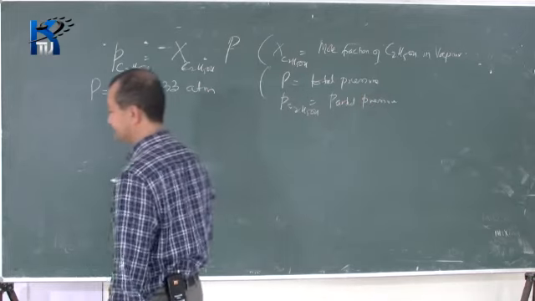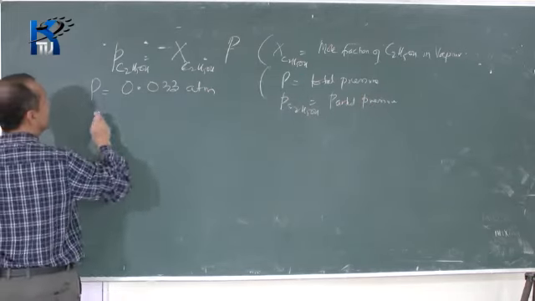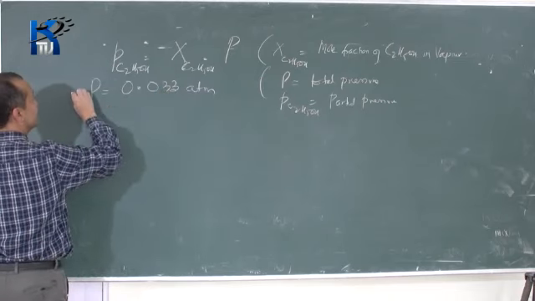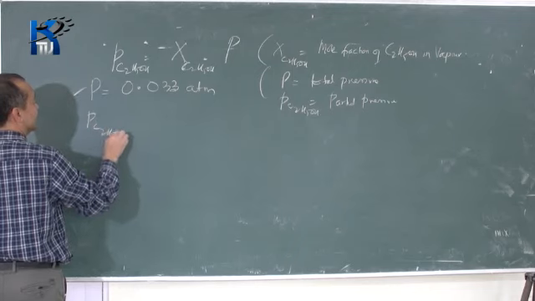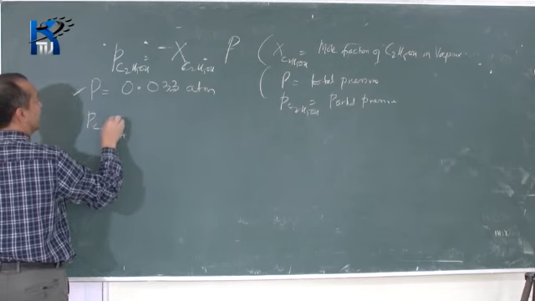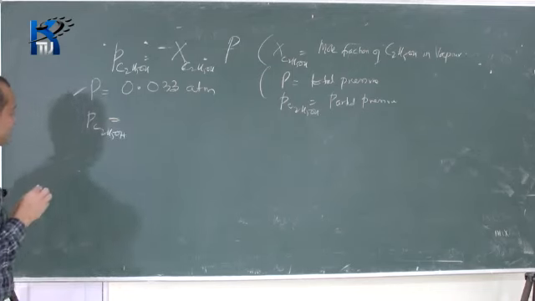So P was already calculated, and P C2H5OH was also already calculated.